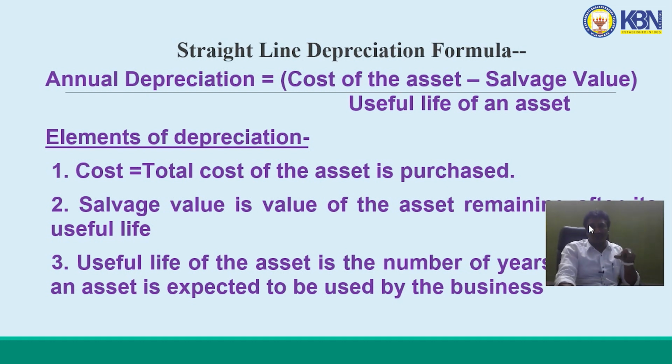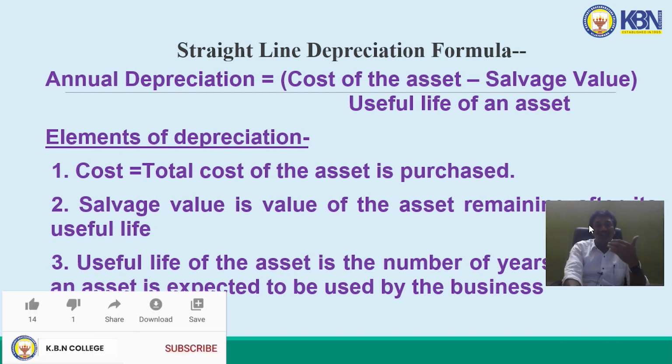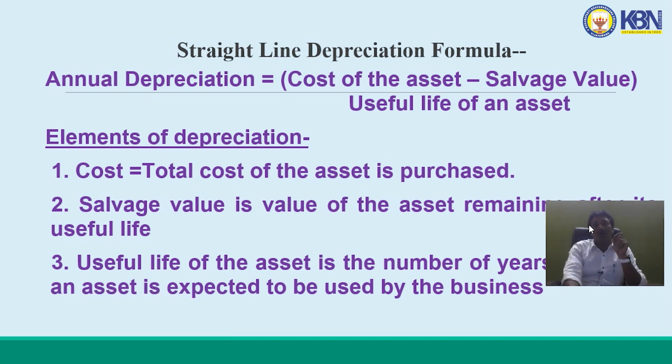Here cost of the asset means total cost of the asset. Total cost of the asset means cost of the asset acquired plus incidental charges incurred at the time of acquisition plus installation charges. These three expenses are commonly treated as total cost of the asset.